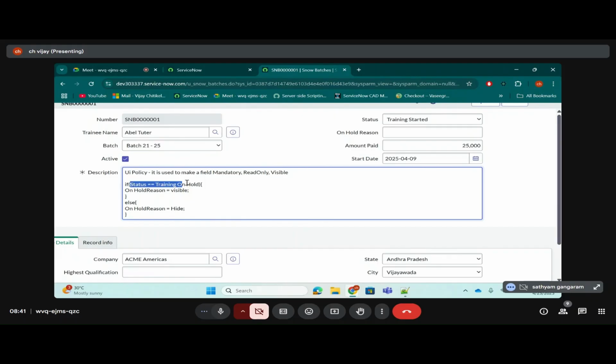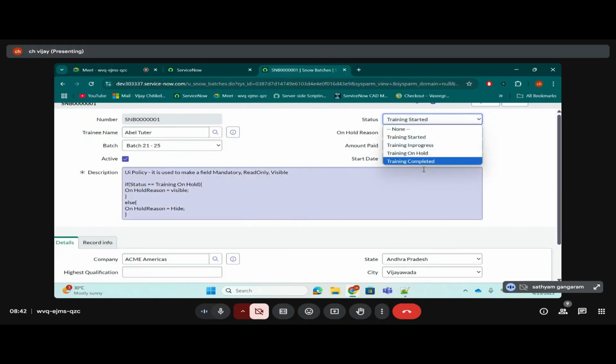So if this condition is satisfied, do this. If this condition isn't satisfied, go to the else condition. What are you telling in the else condition? Hide it. Right? Is the logic clear for everyone? See, don't consider it as a code or a script. Just try to understand that. Now you tell me, will it enter into this if brackets or the else bracket according to this status? Else. If it enters into the else bracket, what is the expected behavior?